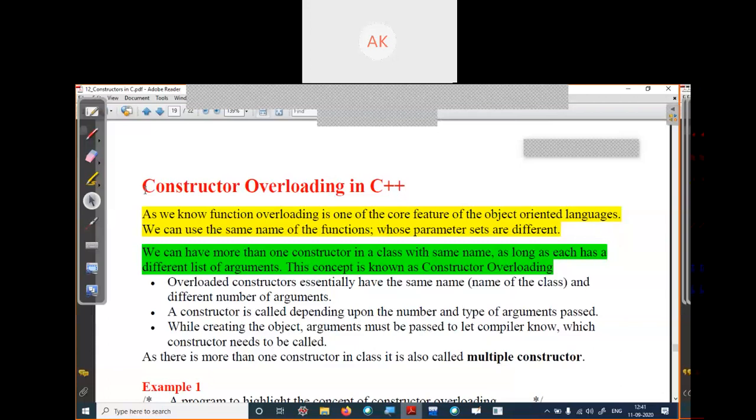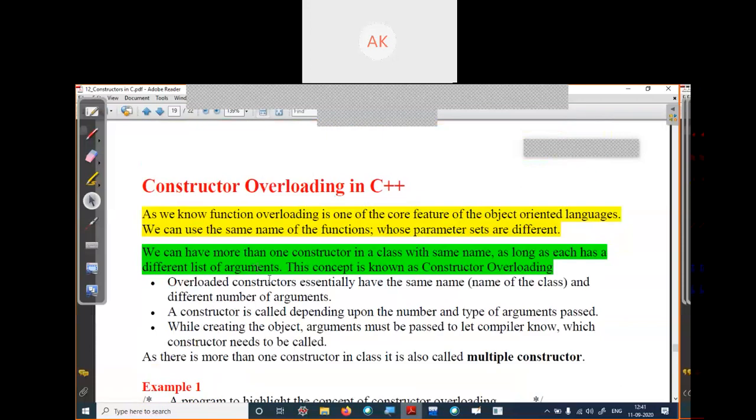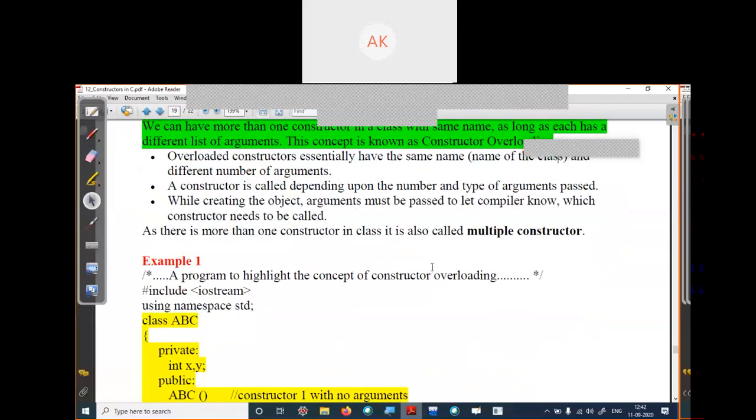Now we will see all these constructors and the destructor in one simple program. If you want to read the definition of constructor overloading, you can see it here. As we know from function overloading, the function name is the same and the parameters are different. In the same way, constructors have different parameters to distinguish which constructor will be invoked or called.